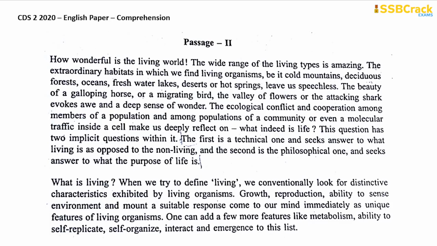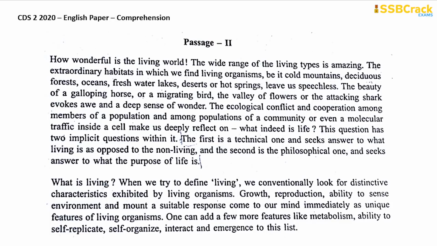The ecological conflict and cooperation among members of a population and among populations of a community, or even a molecular traffic inside a cell, make us deeply reflect on what indeed is life. This question has two implicit questions within it.